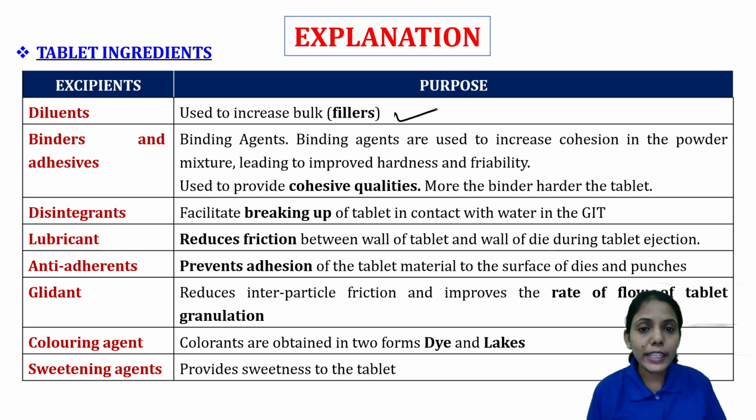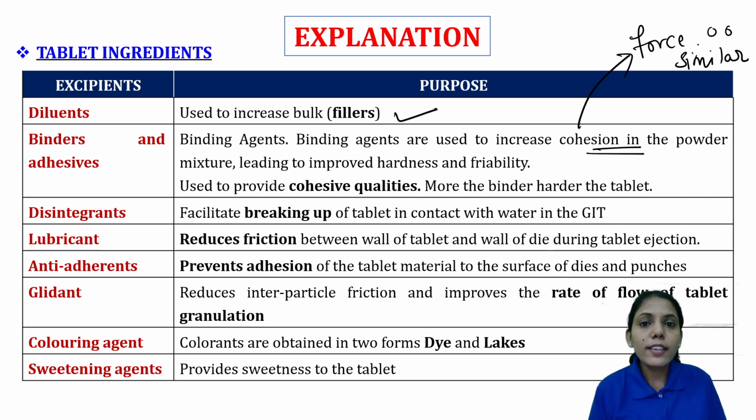Diluents are used to increase the bulk, or they will act as a filler. If your dose is not sufficient, then you require certain bulk. Then we have binders and adhesives. Binding agents are used to increase the cohesion. Cohesion means the force of attraction between similar molecules. If it is adhesion, that means it is between different molecules.